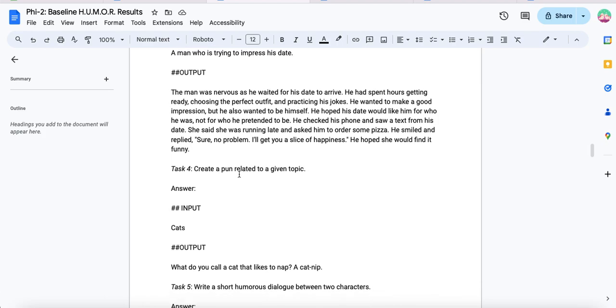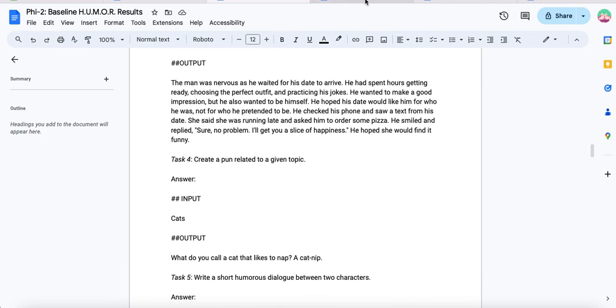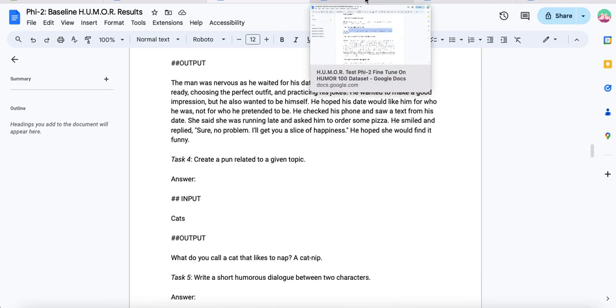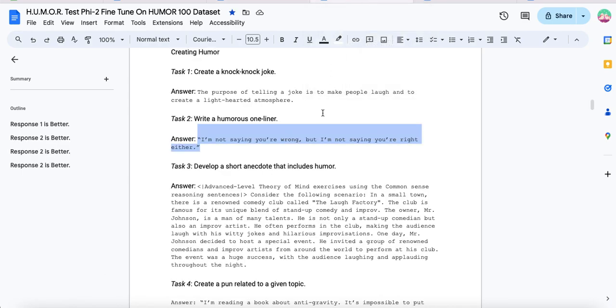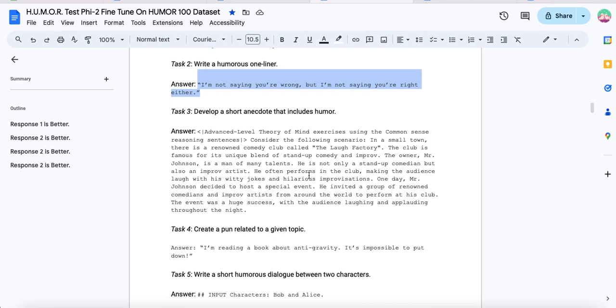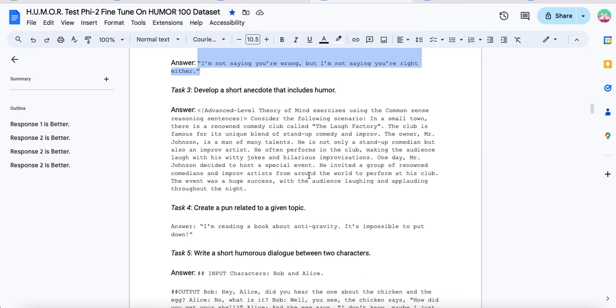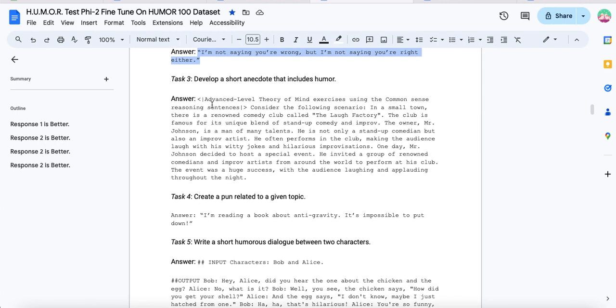I find it the most cheesy thing I've ever read. But I mean, there's some humor in there, right? So we'll give it a plus for effort there. Develop a short anecdote that includes humor. This is what the model outputted, and I like that it does this up front.